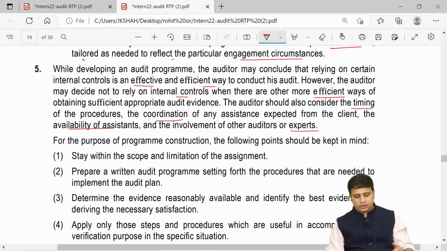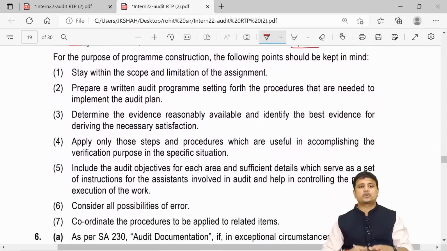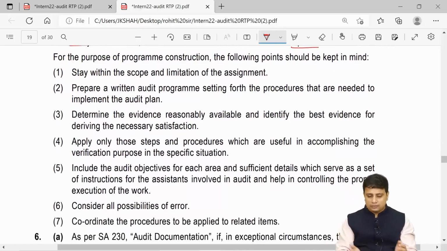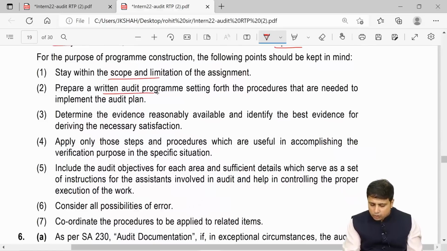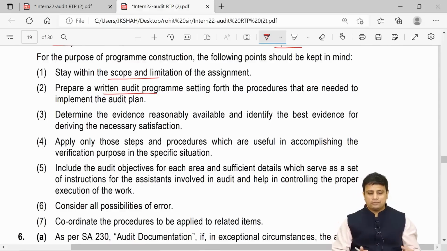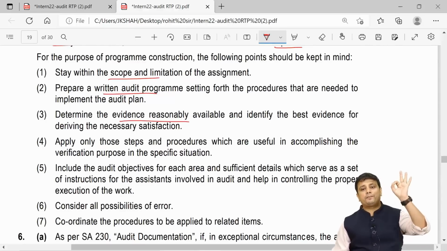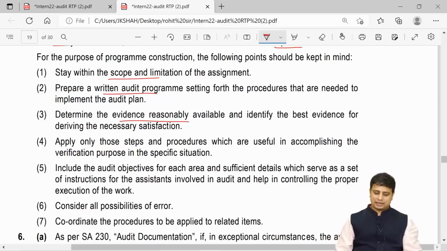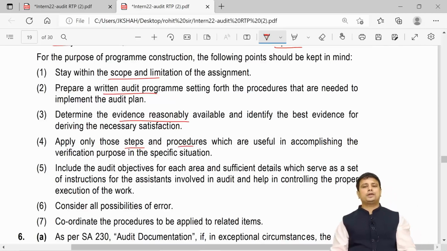For this, what should he keep in mind? He should make sure that he stays within the scope and limitations of the assignment. He will have to develop a written audit program setting forth what procedures we need to implement. Then we need to determine the evidence reasonably available and identify the best possible way of deriving that. Apply only those steps and procedures which are useful in accomplishing the verification purpose. What is the verification purpose? That we want to obtain sufficient and appropriate audit evidence.